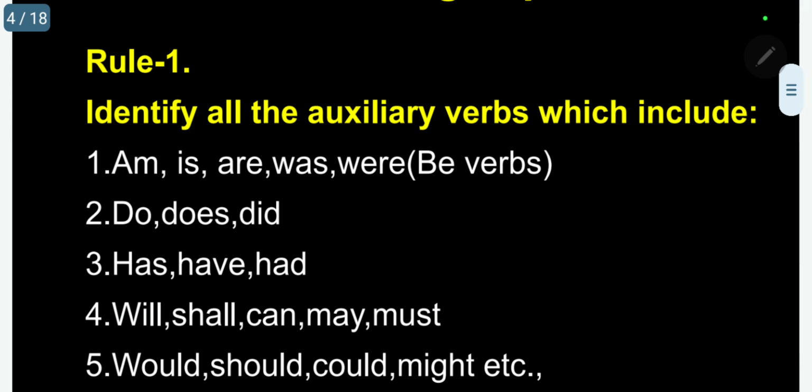Here, I will point out some important information you have to memorize. Am is the primary auxiliary verb normally used only for the first person singular pronoun I. Only for I we have to use am, and that too only in simple sentences or simple continuous sentences.